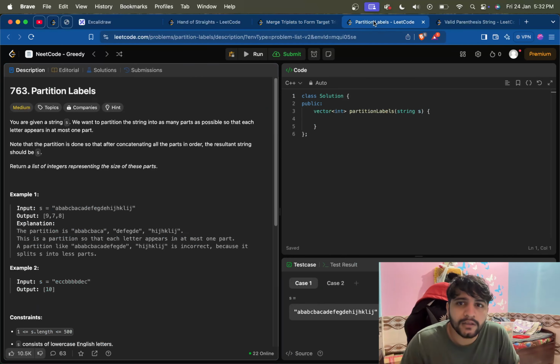Yeah, fine. Next is the partition labels. You are given a string S. We want to partition the string into as many parts as possible so that each letter appears in at most one part.